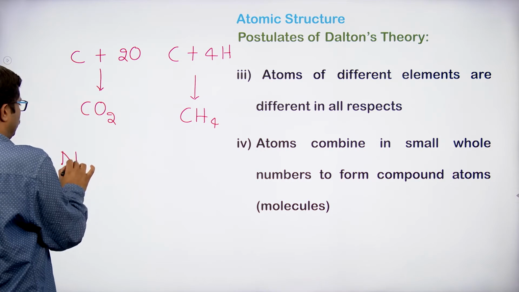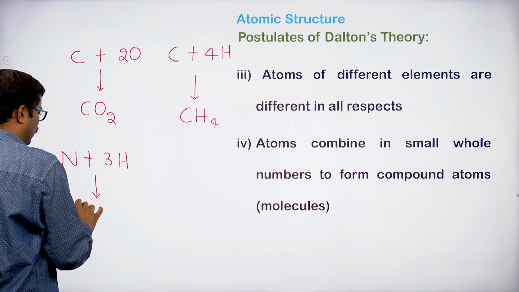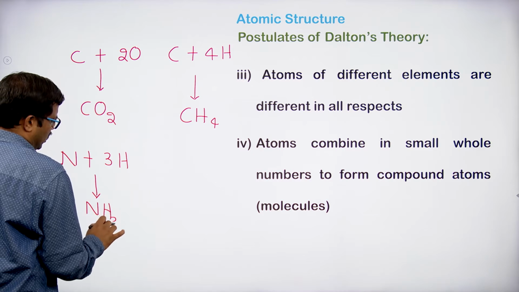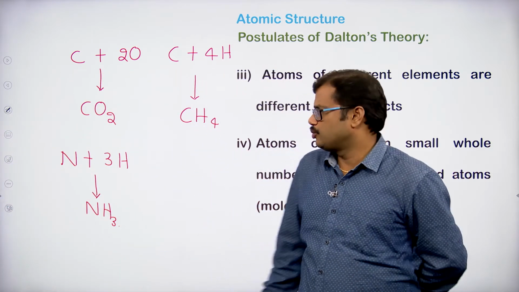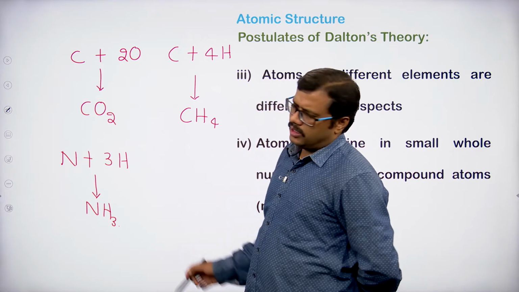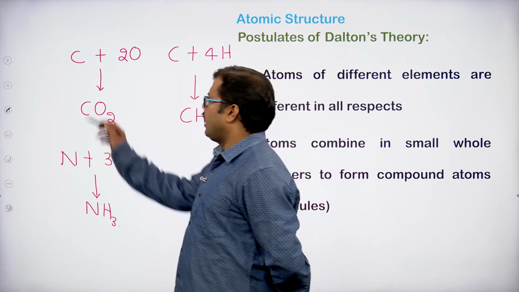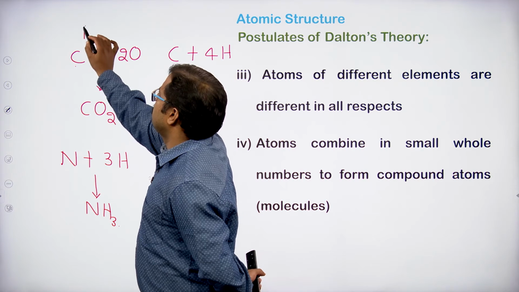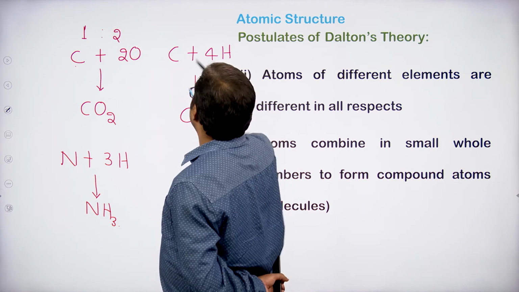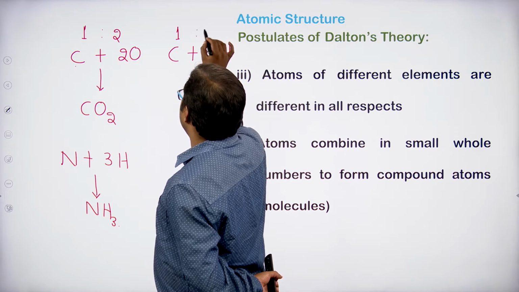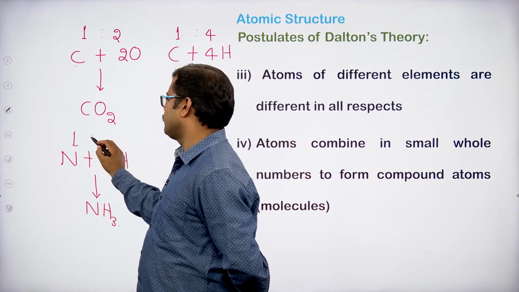Similarly, nitrogen when reacting with 3 hydrogen atoms gives ammonia. So the atoms combine in small whole numbers in order to produce the compound atom, that is, the molecule. Carbon and oxygen react in 1 and 2, carbon and hydrogen in 1 and 4, nitrogen and hydrogen in 1 and 3.